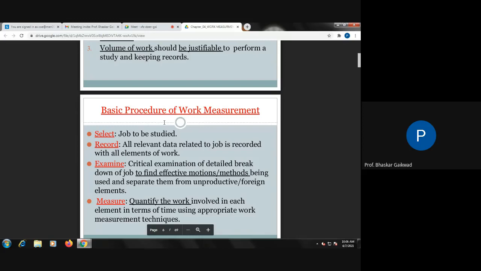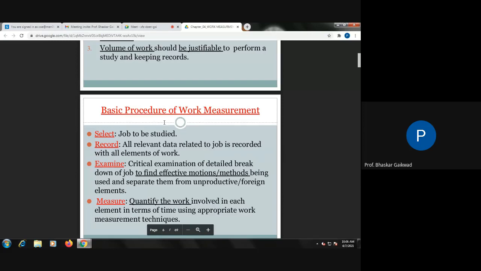Then examine. Examine means you can ask questions. The first is, what is the purpose of this? Then what is the actual sequence of this? Where can we do this work? By whom will this work be done? And what is actually the output of this?